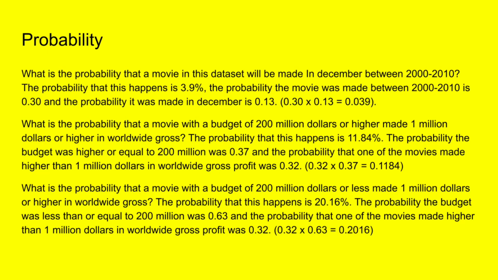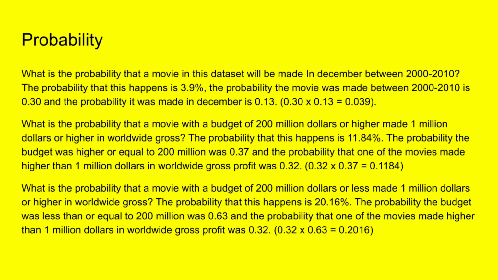My probability question is, what is the probability that a movie in this dataset will be made in December between 2000 and 2010? The probability that this happens is 3.9%. The probability that the movie was made between 2000 and 2010 is 0.30. The probability it was made in December is 0.13. So you take those two numbers and multiply them together, which gets 0.039. Move the decimal point two places, which gets you 3.9%.